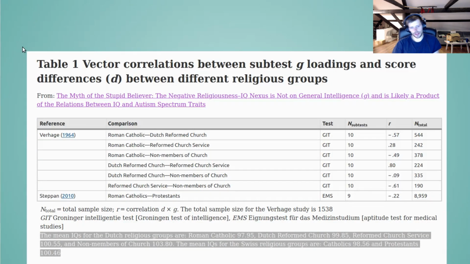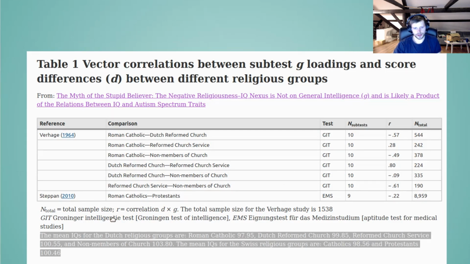And so here's the key table from the first Dutton paper. And what we see here is that they have these samples. They're essentially 2 studies, and you can see they're comparing these different religious groups, probably in the Netherlands, since it's the Dutch Reformed, or it might be Belgium. You can see they have a test, the general intelligence test, or whatever the GIT is.